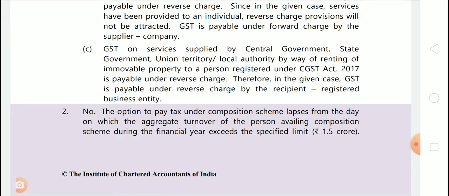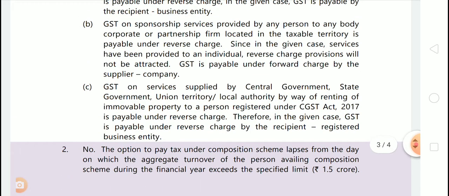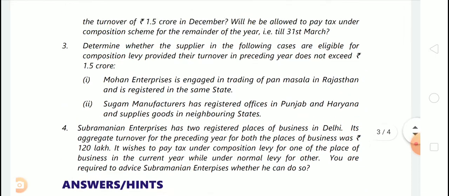GST on services supplied by central government, state government, union territory, local authority by way of renting of immovable property to a person registered under CGST Act 2017 is payable under reverse charge. Therefore, in the given case, GST is payable under reverse charge by the recipient, that is registered business entity. Okay. Reverse charge is applicable in this case.